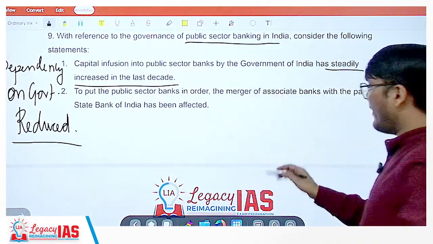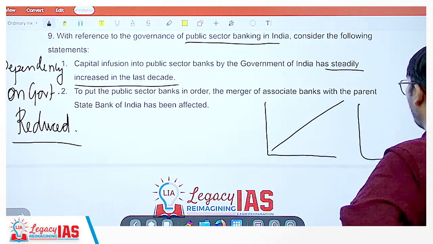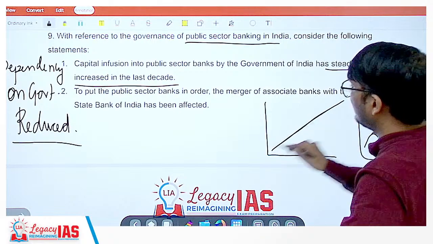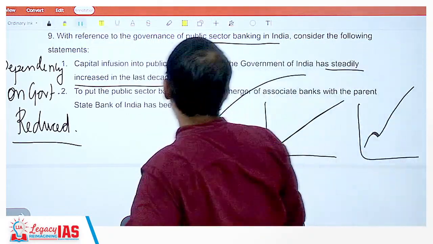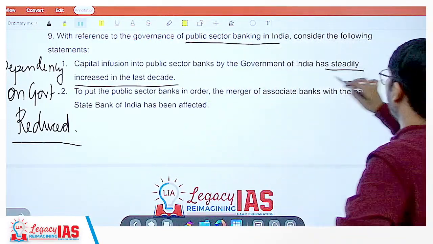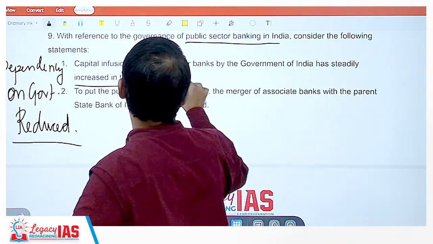And it is saying steadily increased. That means if I draw a graph, the graph should be like this. If the graph even for once goes up and then down, it is still not correct. So it has to continuously increase, right? That has not happened. As I said, the dependency on the government has gone down. So that is not correct. So this statement is incorrect.